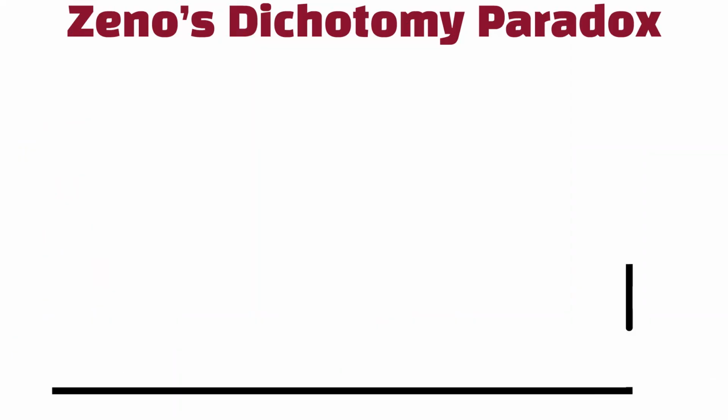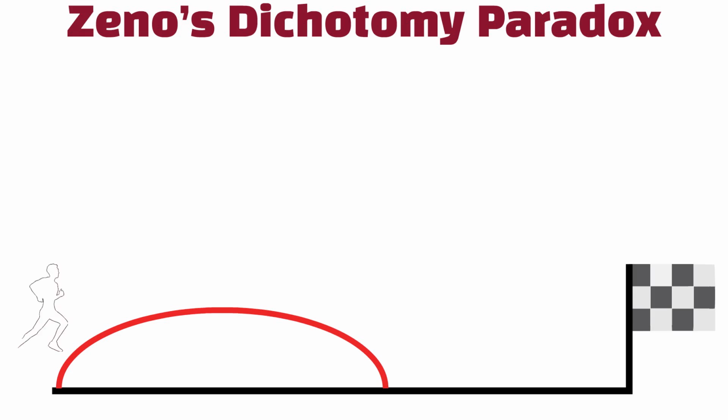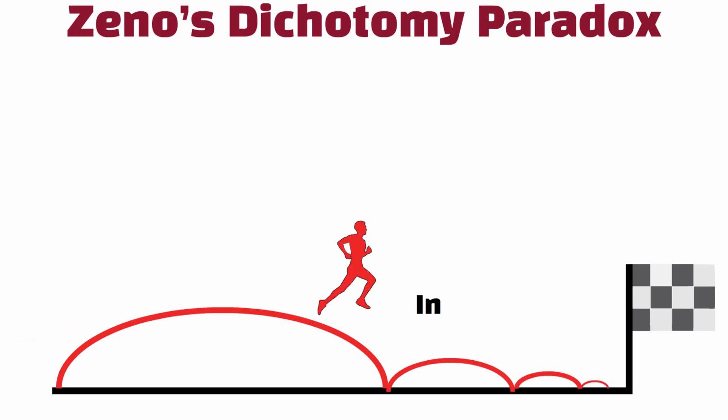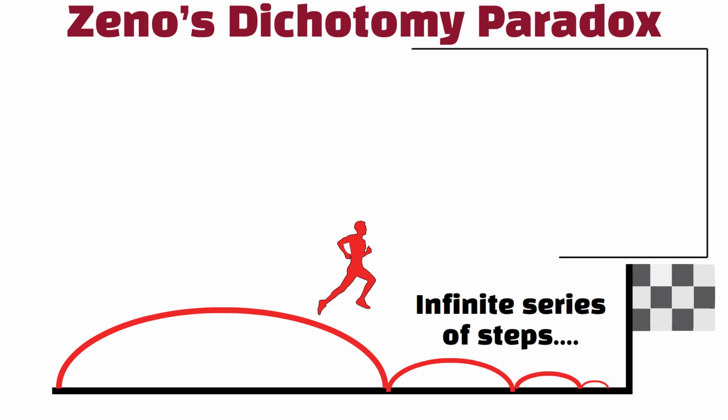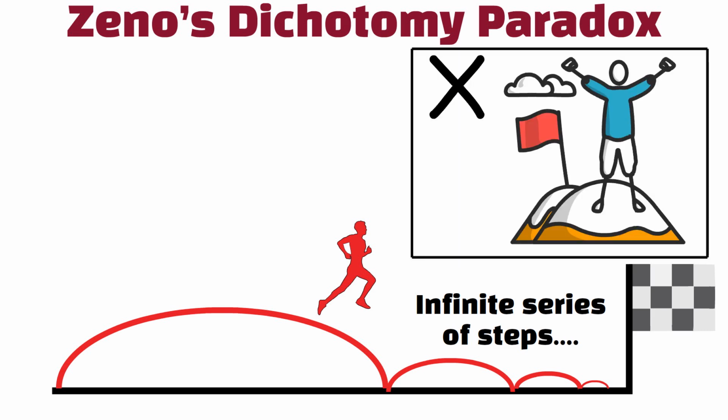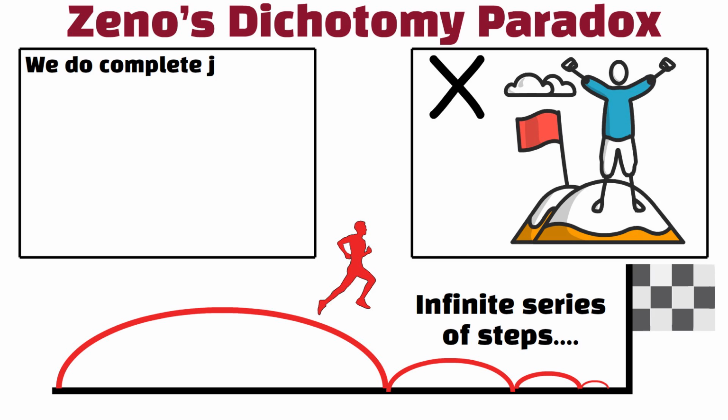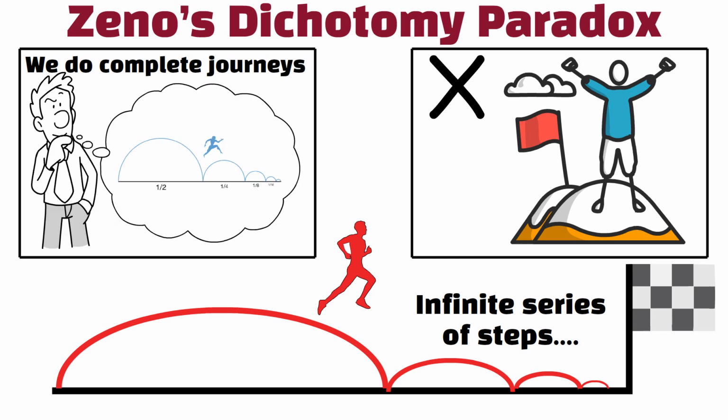Zeno's Dichotomy Paradox. Zeno's Dichotomy Paradox says that to reach any goal, you must first cover half the distance, then half of what's left, and so on. This leads to an infinite series of steps, suggesting you can never finish moving forward. In reality, we do complete journeys, but thinking of movement as endless halves makes it seem impossible.